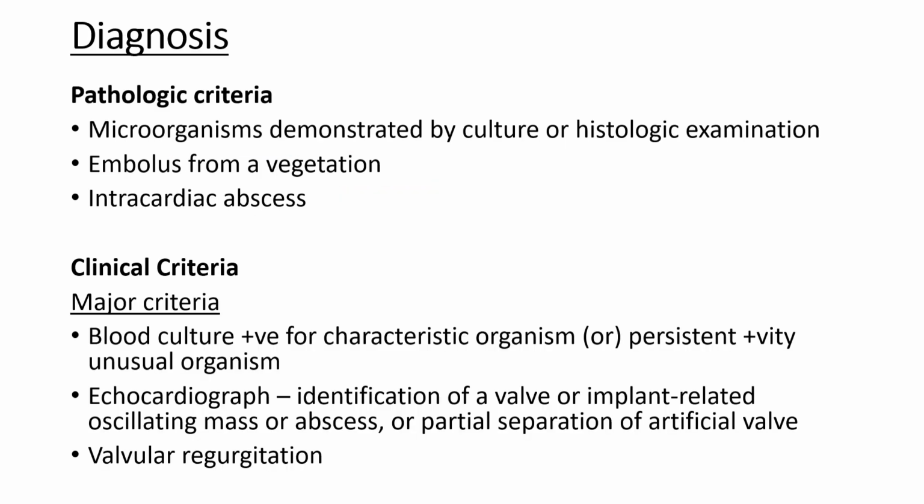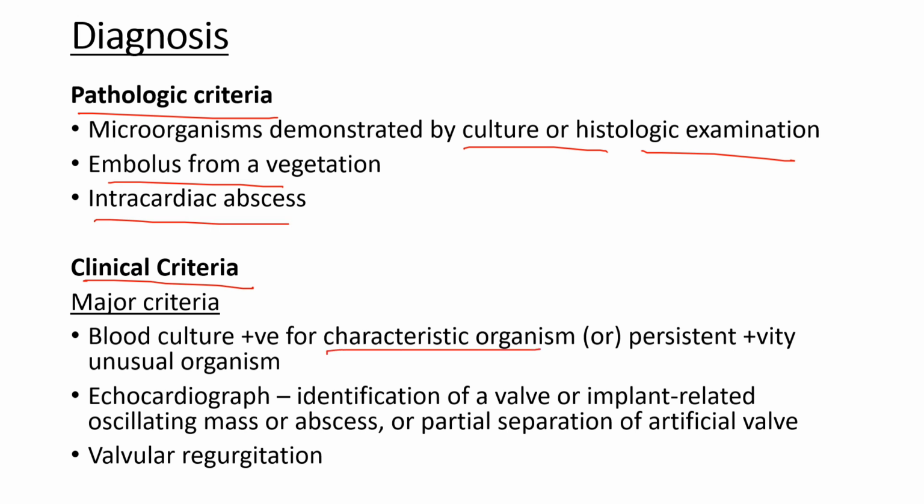Now, coming to the diagnosis, we can diagnose infective endocarditis through two criteria. These are the pathologic criteria and the clinical criteria. In pathologic criteria, we can demonstrate the microorganisms through culture or histologic examination, or through an embolus from a vegetation, or through an intracardiac abscess. In clinical criteria, there are two types, major criteria and minor criteria. In major criteria, the blood culture is positive for a characteristic organism like the Staph aureus or the Streptococcus viridans. Or there will be continuous positivity for an unusual organism like the gram-negative bacilli or the fungi.